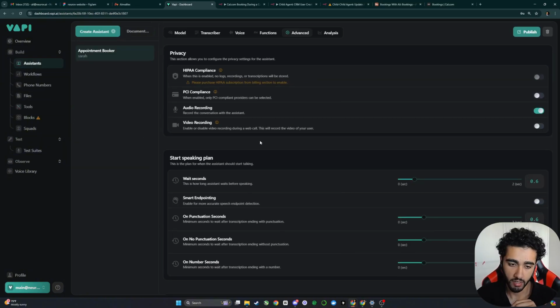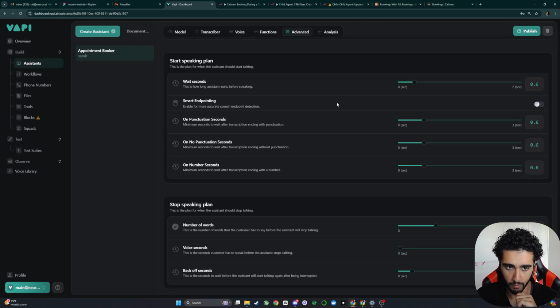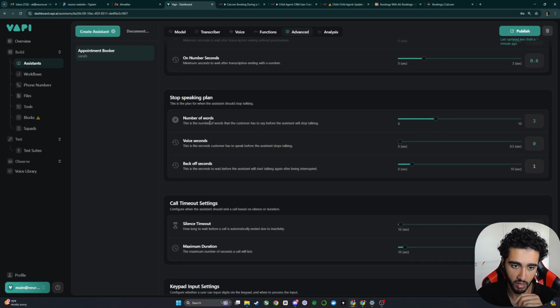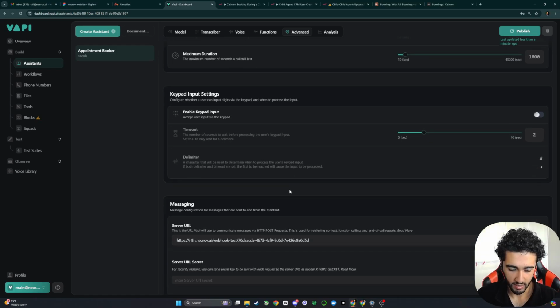Awesome. Advanced settings. Advanced settings, pretty much just audio recording. Wait seconds, just put everything to 0.6. The reason I put it to 0.6 is because sometimes the voice agent speaks too quickly after someone responds. So we just add that little bit of a buffer. Number of words for the assistant to stop talking, 3. Silence timeout, pretty much kept that the same. And then